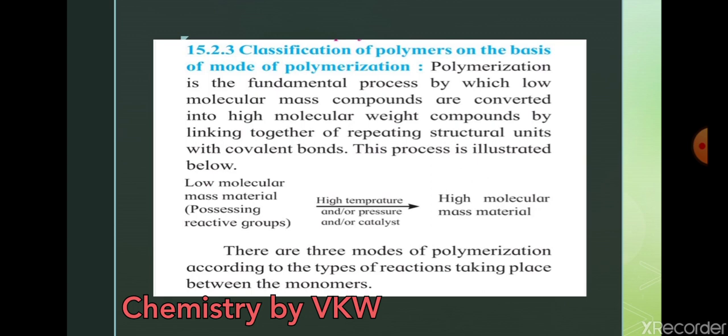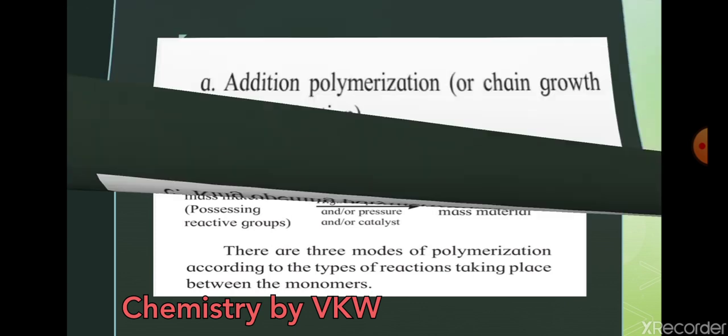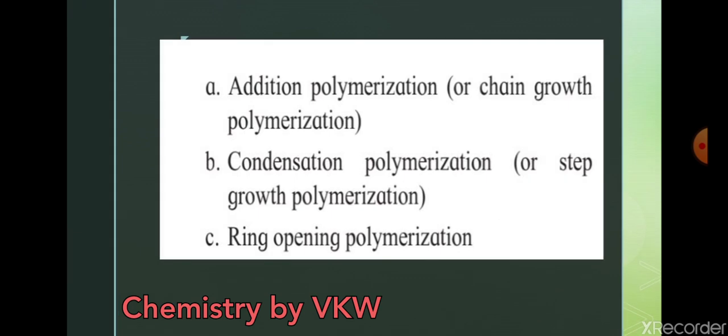There are three modes of polymerization according to the types of reaction taking place between the monomer. Three types on the mode of polymerization. First is addition polymerization, condensation polymerization and ring opening polymerization. We are going to start with the discussion for addition polymerization, that is chain growth polymerization.